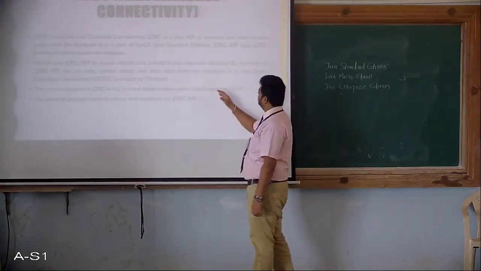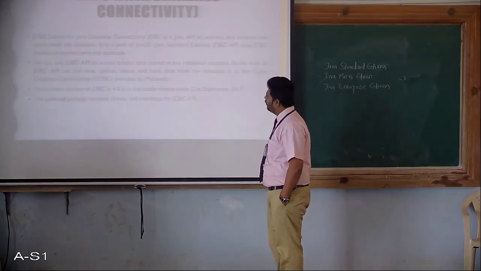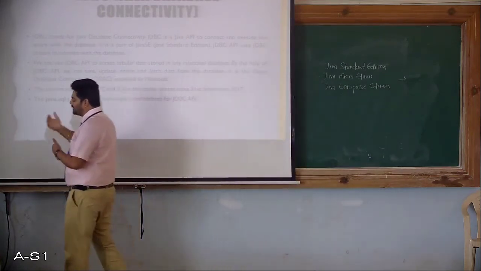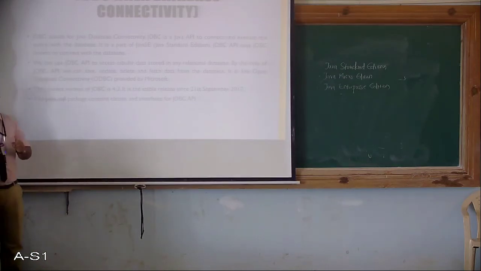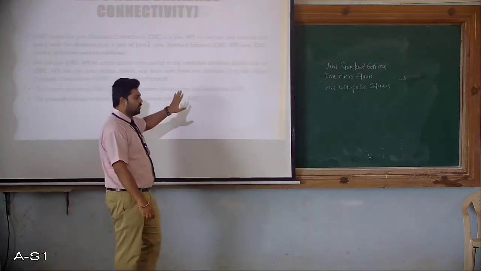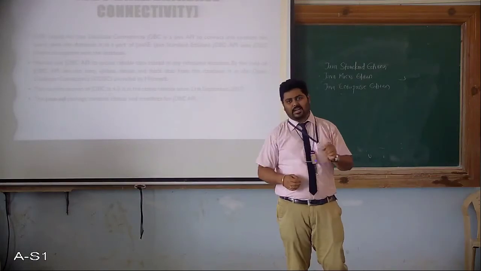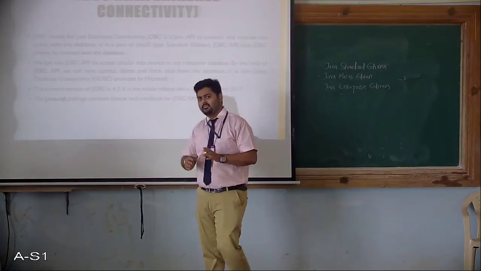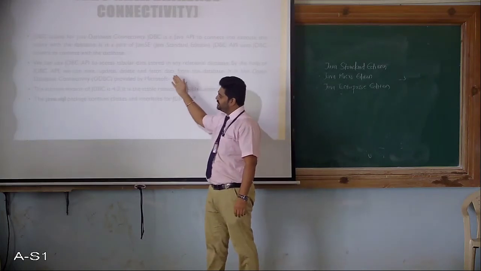Then there is Open Database Connectivity, ODBC, provided by Microsoft. This is the older, previously used database connectivity API which serves the same purpose as JDBC, but it has its own disadvantages.